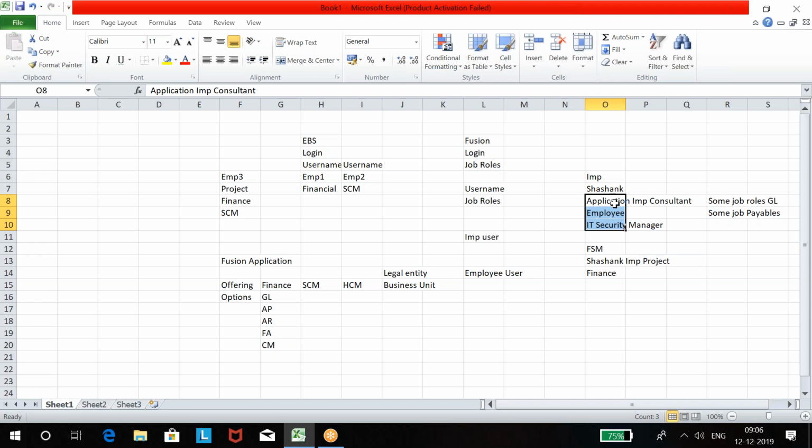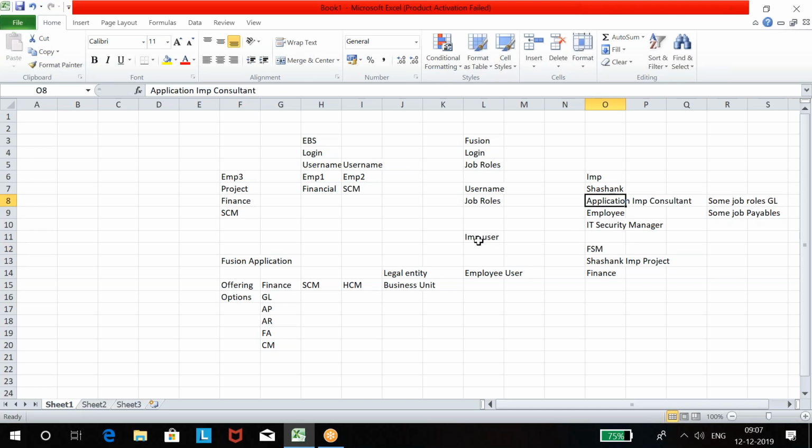Yes or no? So this is how we assign job roles to the user. We create a user and an implementation job role. This is the reason we create these 3 job roles, which we need for application setups and all. Okay, so you have to remember this: what is an offering, what is an option, what is an implementation project, and what is FSM, financial setup management, setup and maintenance, and what all these 3 job roles are.